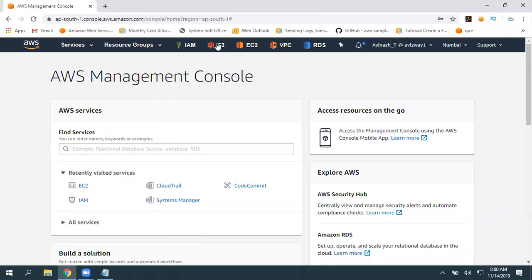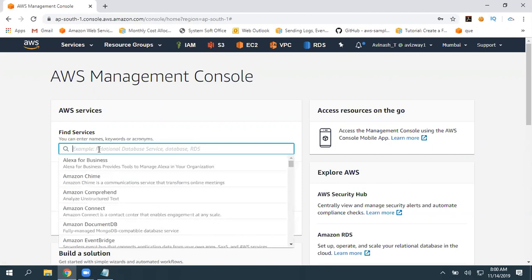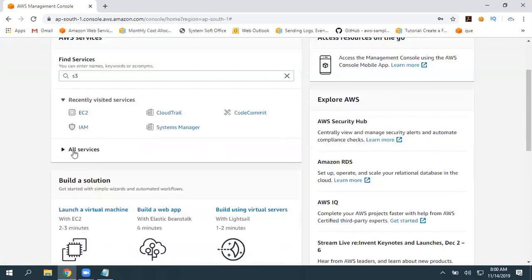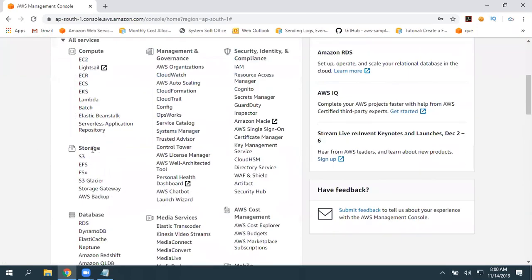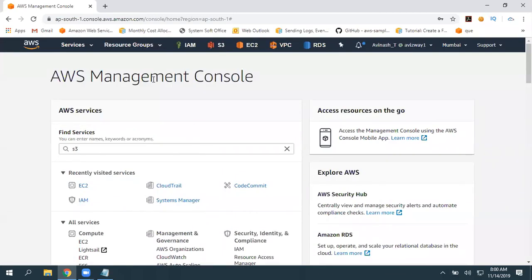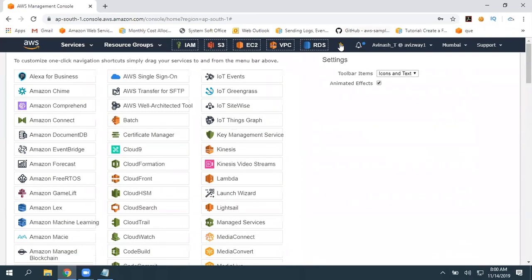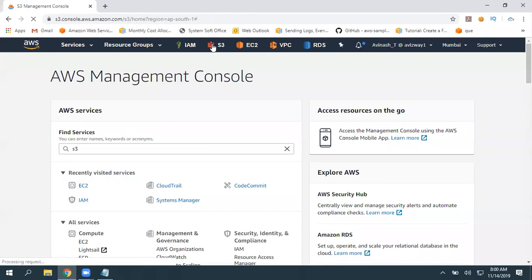Okay, so here is S3. You can search for S3, or you can expand all services under storage. The first option is S3. So just go here, and I pin this. You can drag and drop and pin that. So I'm navigating to S3.